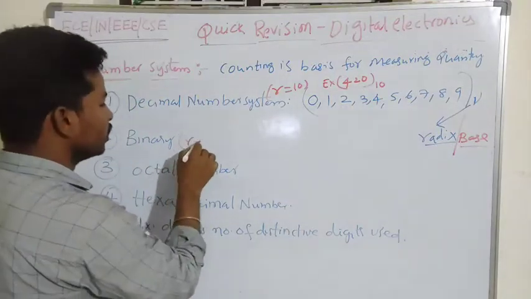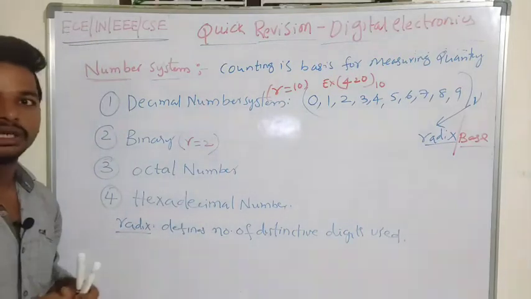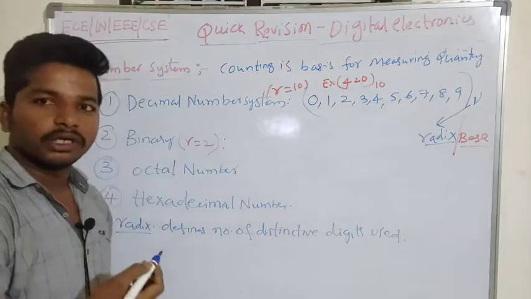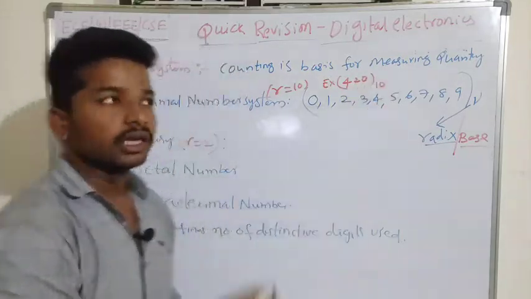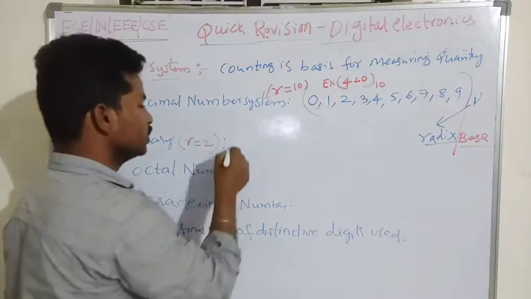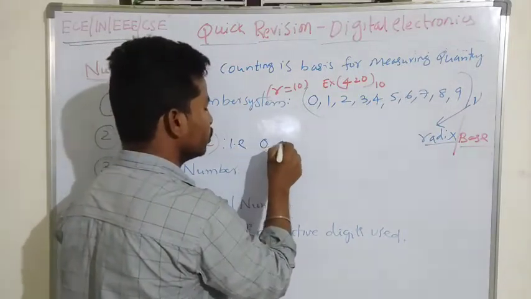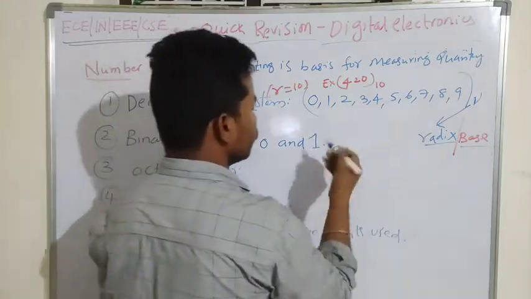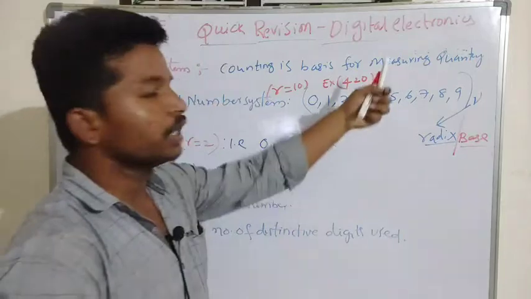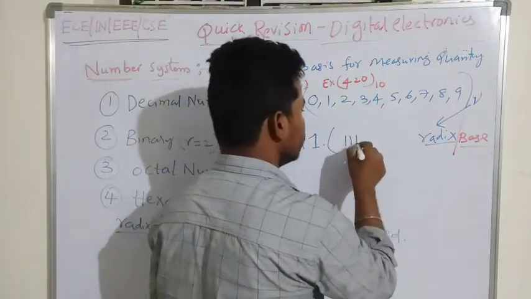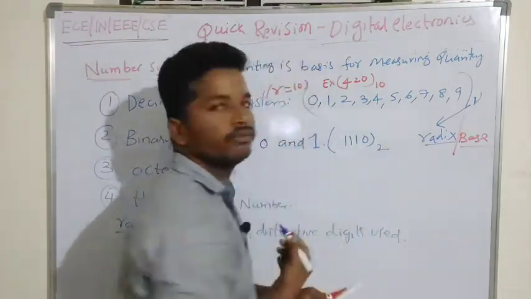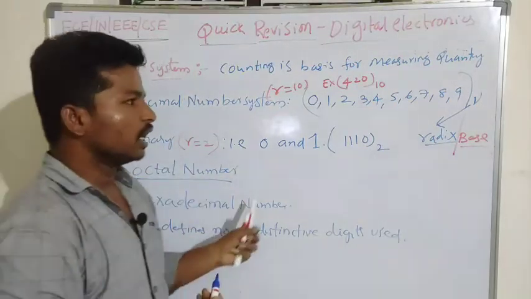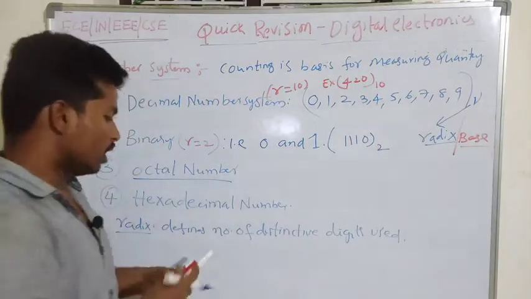In the case of binary, we have two distinctive digits, or two different levels, to represent a particular quantity in the digital domain, that is 0 and 1. So any quantity can be represented in the digital domain with a base of 2. In an octal number system, the number of distinctive digits is 8.